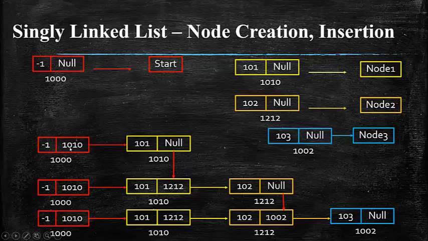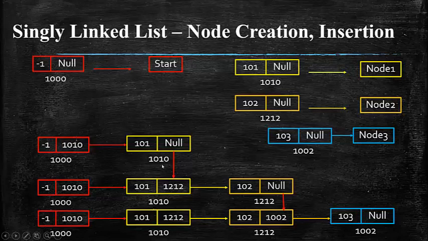So what happens is, first you have to create both these nodes. Technically, you have to first create both these nodes. Then you have to get the address of the first node, and that address of the first node should be mapped to the address of the start node. Okay, so that is the pointer value of the start node. This is the procedure.